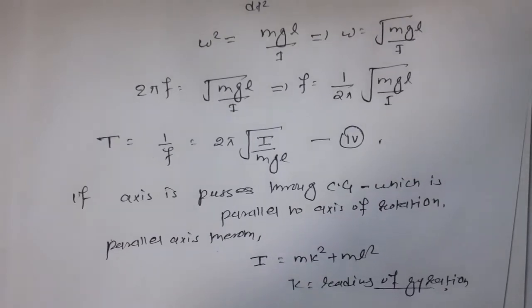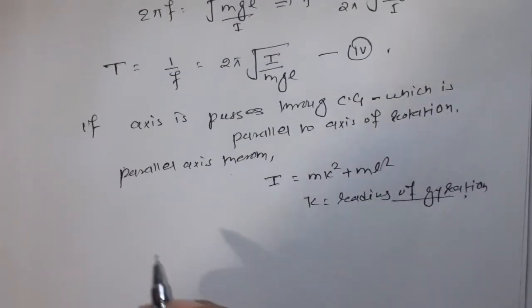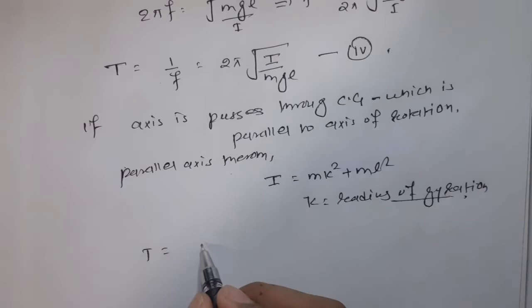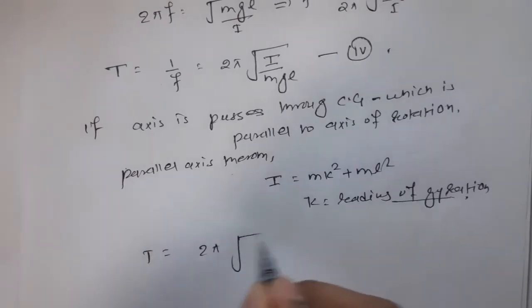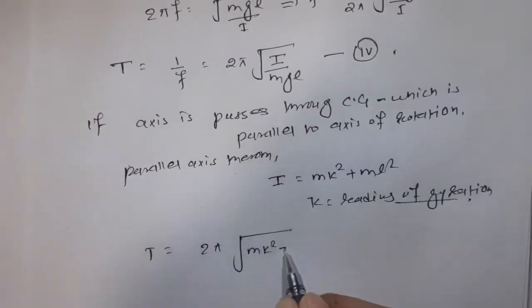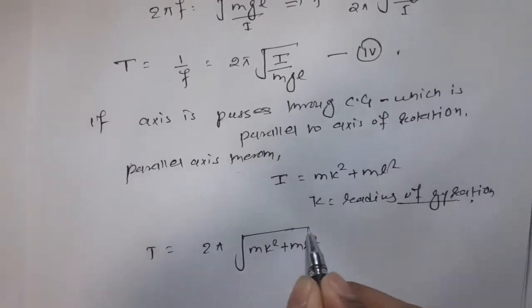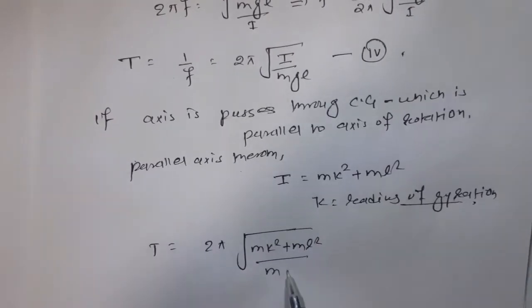So putting the value of I in equation 4, we get time period T is equal to 2 pi root under mk square plus mL square upon mgL.